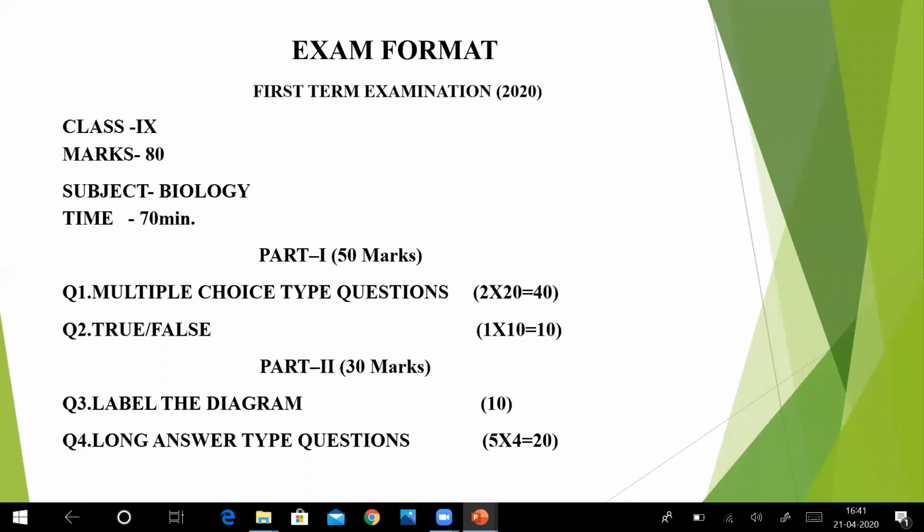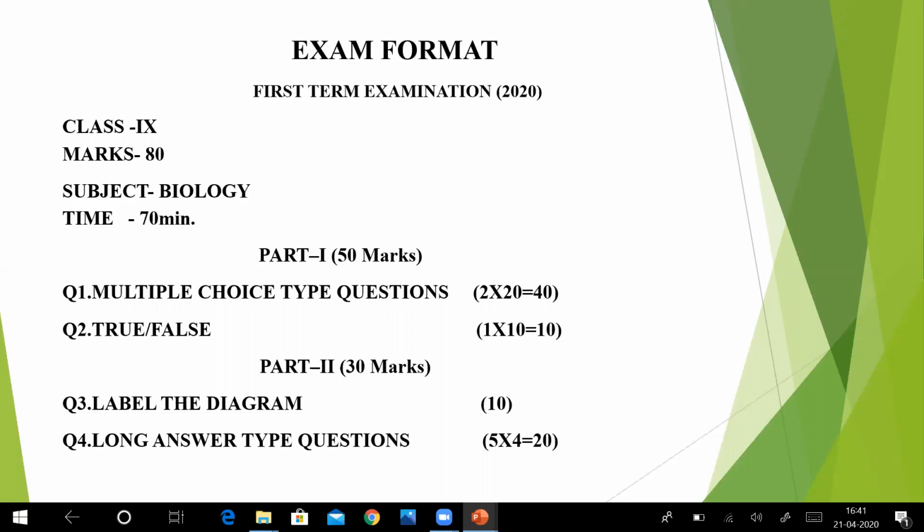Your exam paper consists of two parts, part 1 and part 2. In part 1, you have multiple choice and true false questions, and we did everything in the revision lectures. Then we have one diagram, an animal cell, and you have to write the names from top to bottom. And then you have long answer questions, like how to use a microscope.